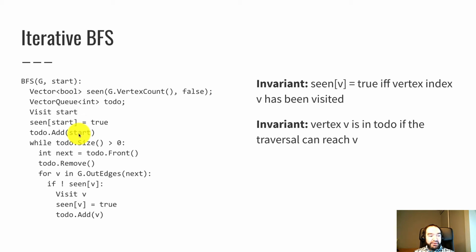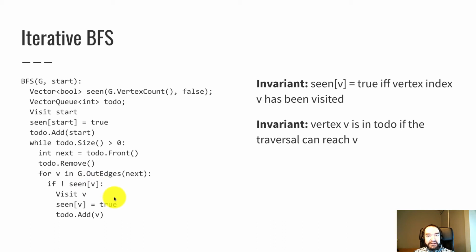And then while the work queue is not empty, while to-do size is positive, then we grab the front of the queue. It's not the top of the stack, but we grab the front of the queue. That's the next vertex to deal with. Remove that from the front of the queue. And then here's where the neighbors get added. So for every v in next's out edges, if we haven't already seen v, then we visit v and set v's seen flag to true.